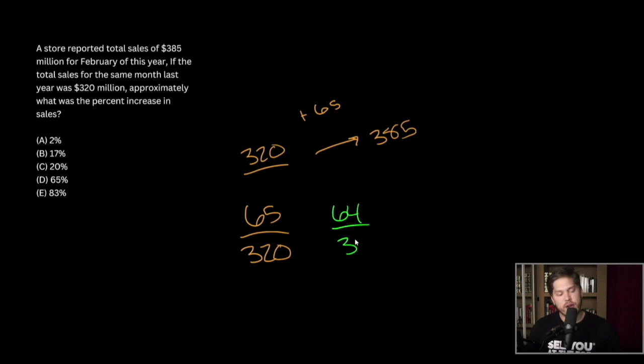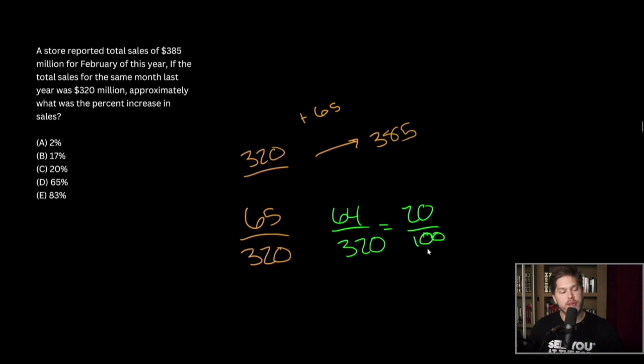And 64 over 320 would be what? Well, this would simplify down to 20%. And so, since it does say approximately, our answer is going to be C, 20%.